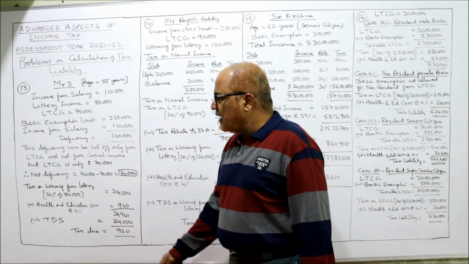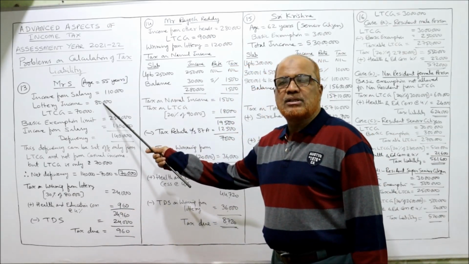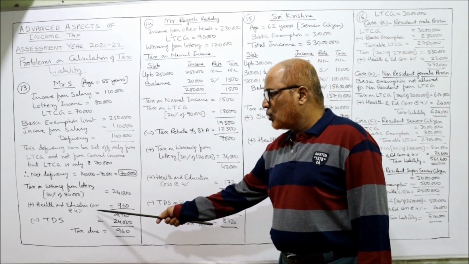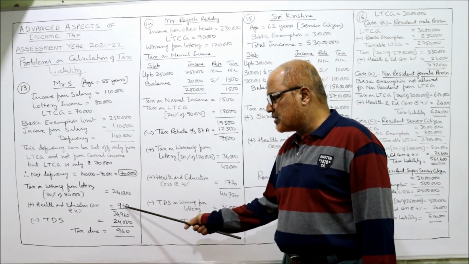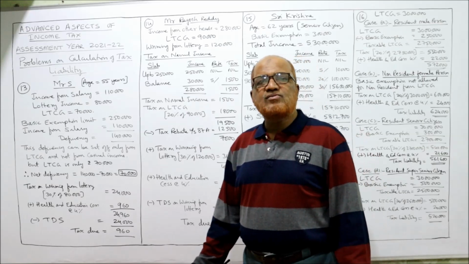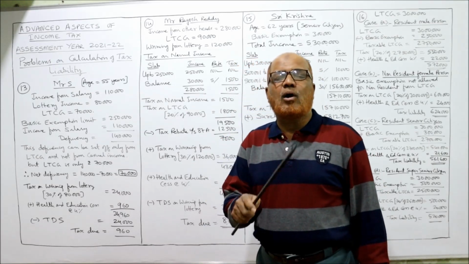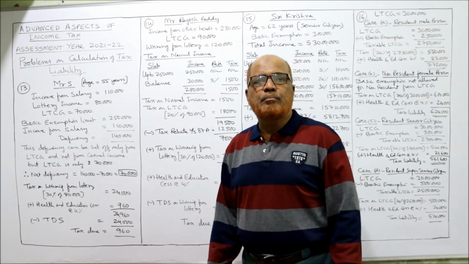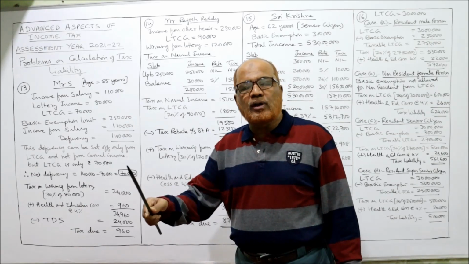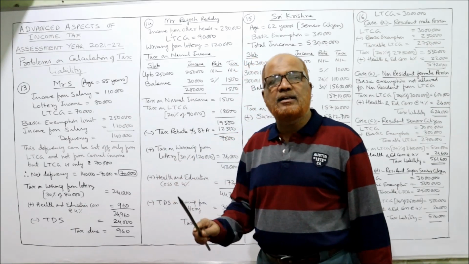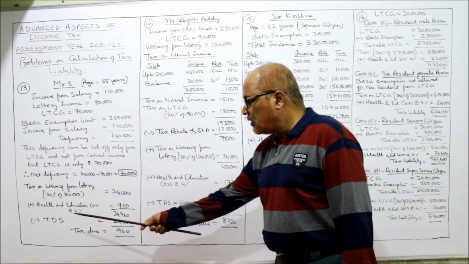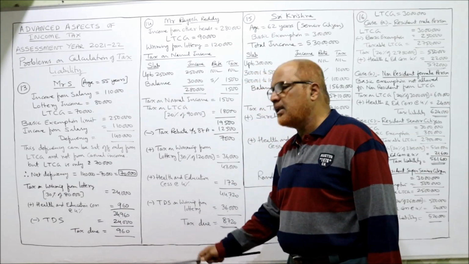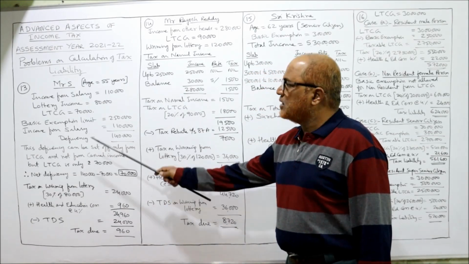Now, winning from lottery is 80,000. There is a flat rate of 30% tax. So 30% of 80,000 is 24,000. To this we add health and education cess of 4%, so 24,960. Now always we make an assumption that for winning from lottery there is a TDS, tax deducted at source. It is not specified in the problem, but it is understood that whenever winning from lottery is there, the issuing authority will deduct the tax and the net amount will be paid. So TDS is how much? 24,000. Deduct. Now the net tax due is only 960. That's it. This is problem number 13.